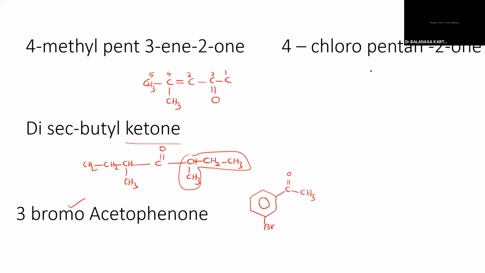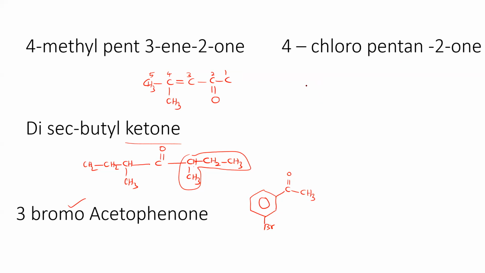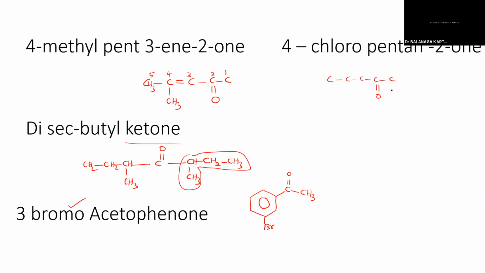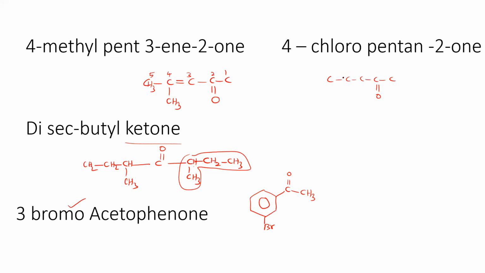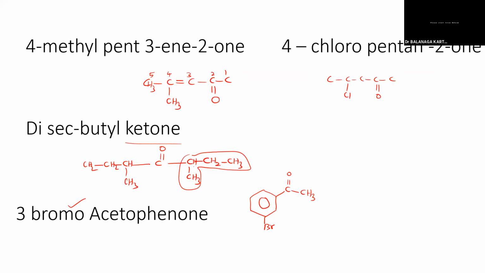Okay. 4-chloropentan-2-one. Sir, five carbons. The fourth carbon will be chloro, and in the second one that will be the ketone group, sir. Keto group in the second position, and then the fourth position we have chlorine. Yes, sir. Very nice.